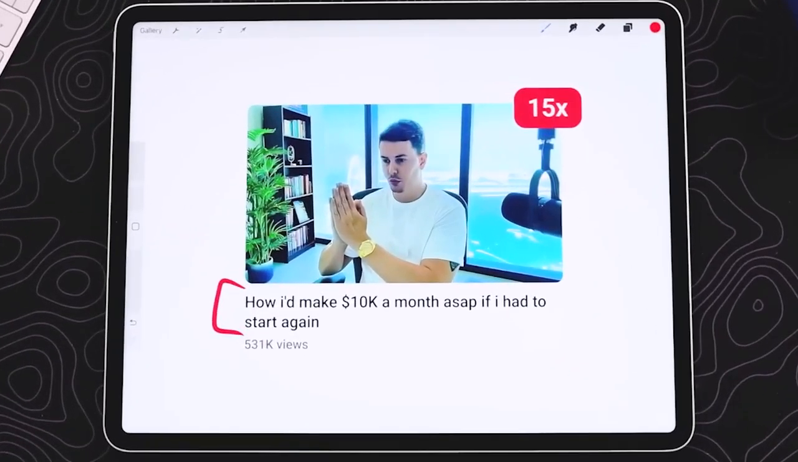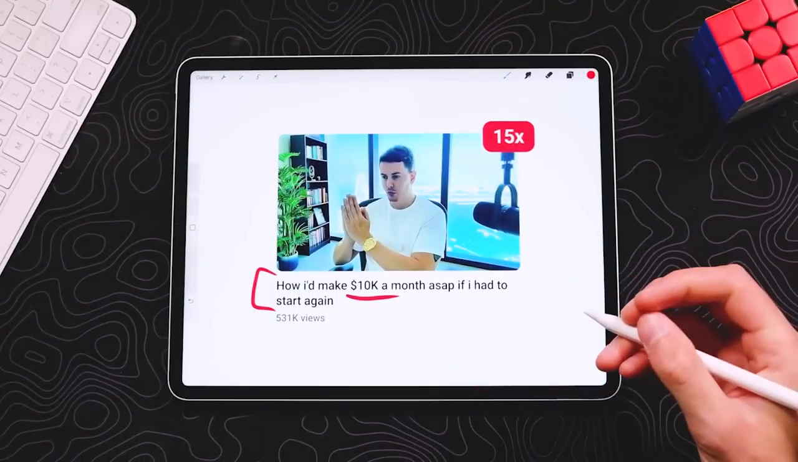Now let's move on to the title. This title targets a few things. For one, it has a low barrier of entry. $10,000 a month does not seem too unreachable, as opposed to $50,000 a month or even $100,000 a month, helping open the audience to a larger pool.